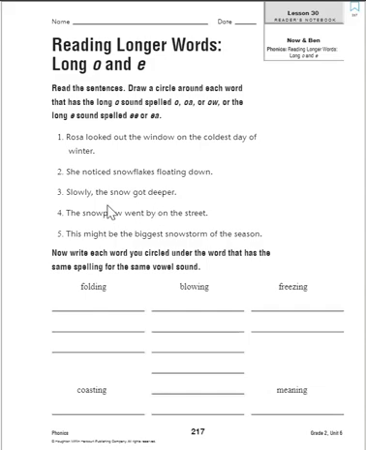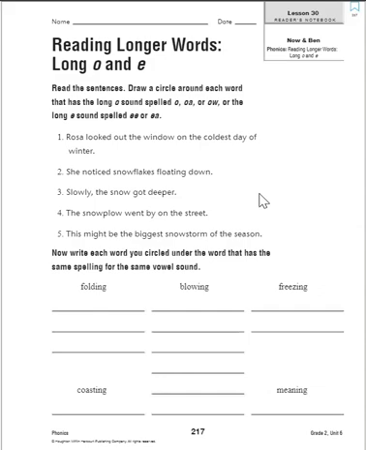Then we have two E words. We have the and deeper. The, we don't hear the E at all. We hear a short uh sound. Deeper. There we do hear the long E sound. So our double E in there makes the long E. So go ahead and circle deeper. I want you to do number 4 and number 5 by yourself.